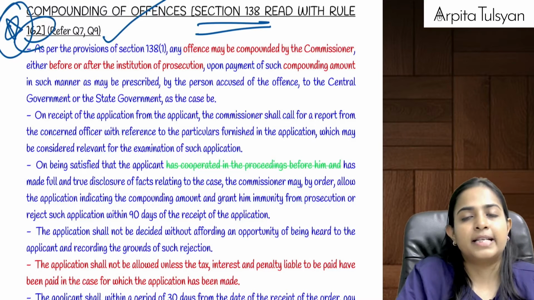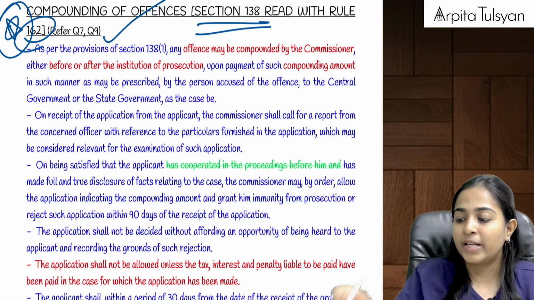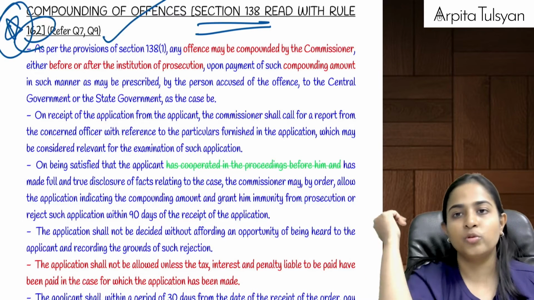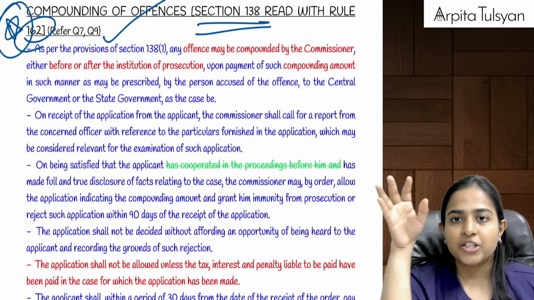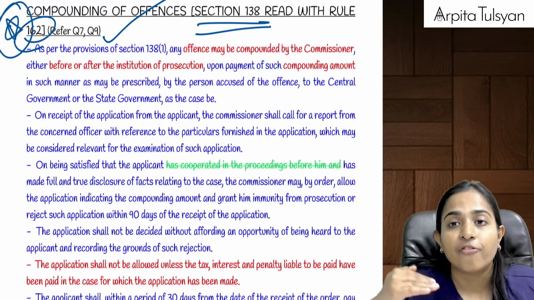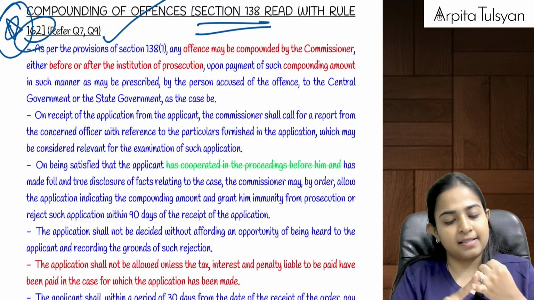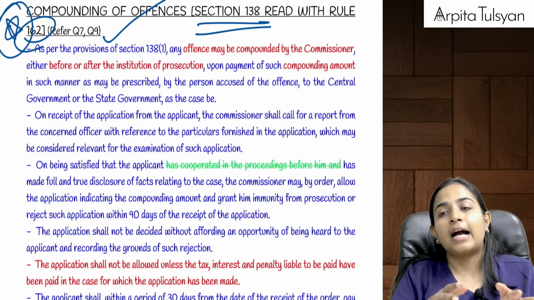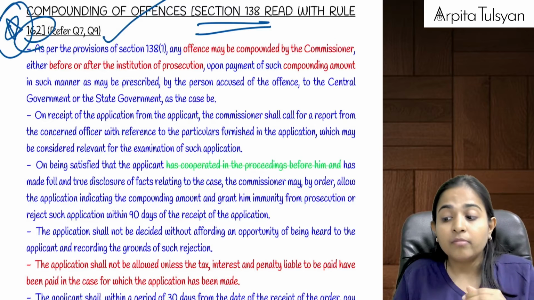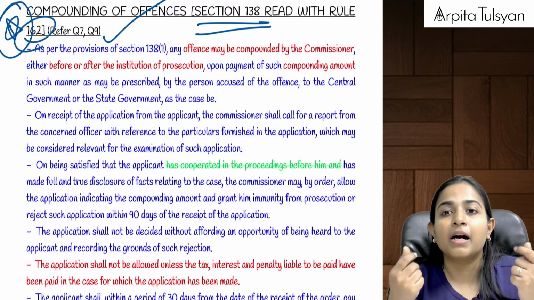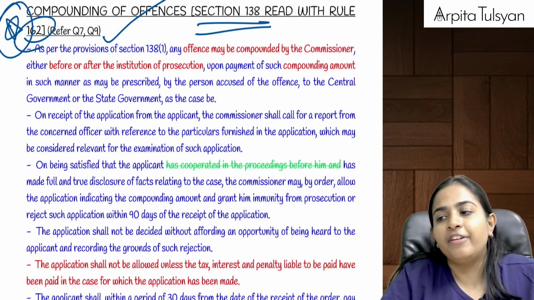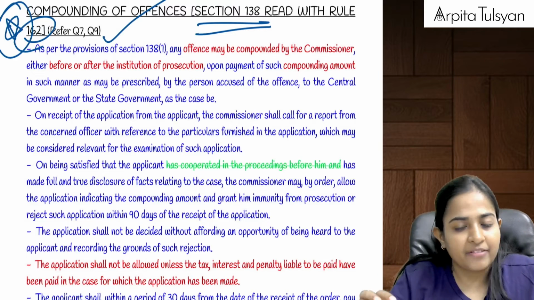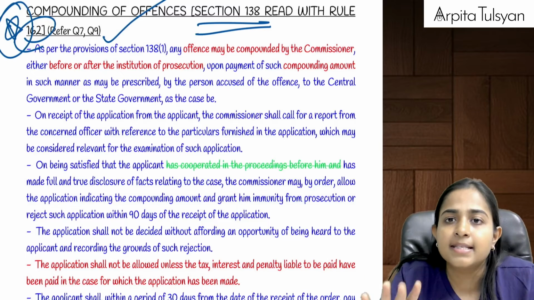Now this section 138 gives an option to that guilty person that you can go and make an application to the commissioner and request the commissioner to do some compounding of offences. Means you pay the tax, you pay the interest, you pay the penalty. This you have to pay in full. But once you pay this, if you pay some compounding amount, then we can reduce your imprisonment, we can reduce your fine. It can be made zero also.